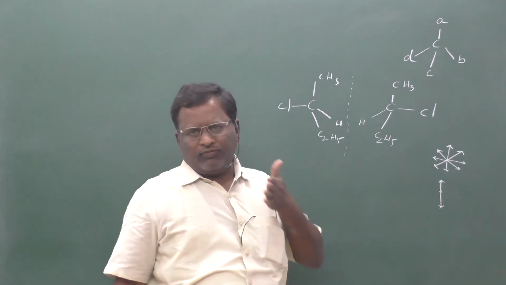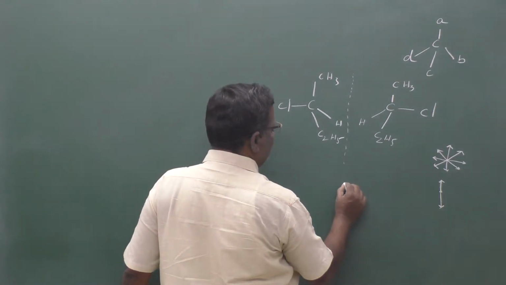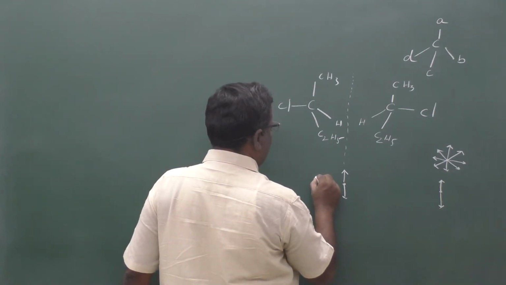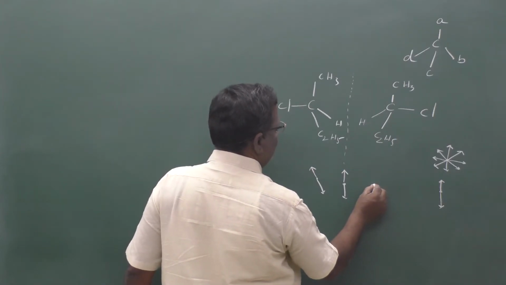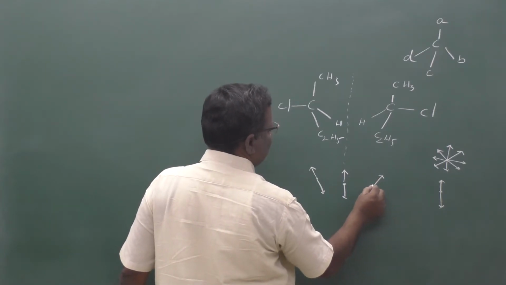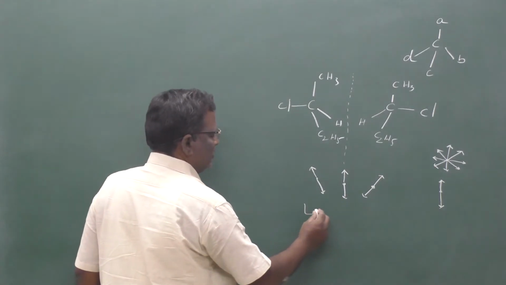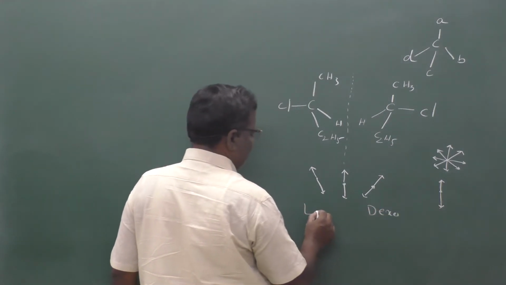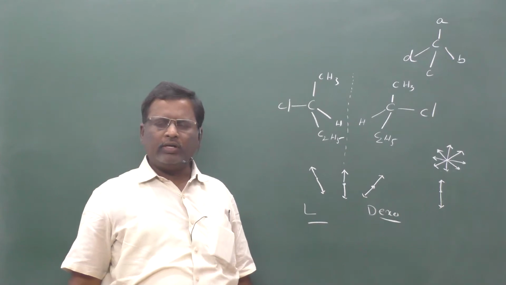So if we pass this plane polarized light, some compounds will rotate it like this, and some compounds will rotate it like this. So this rotates to the right side and this rotates to the left side. The left side is the L form, levorotatory, and this is the D form, which we call dextrorotatory. So if one isomer is levorotatory, its mirror image is dextrorotatory.